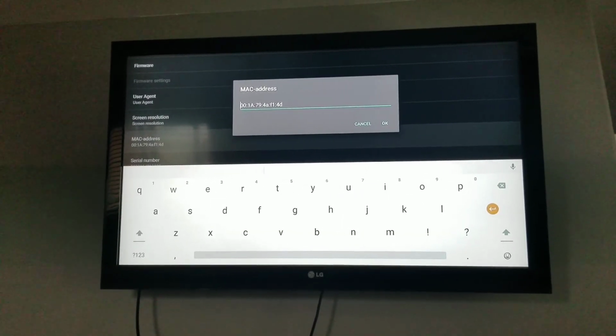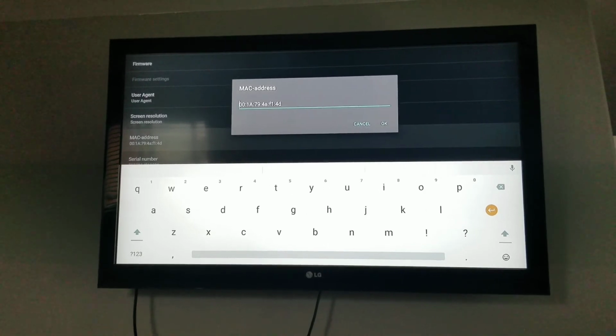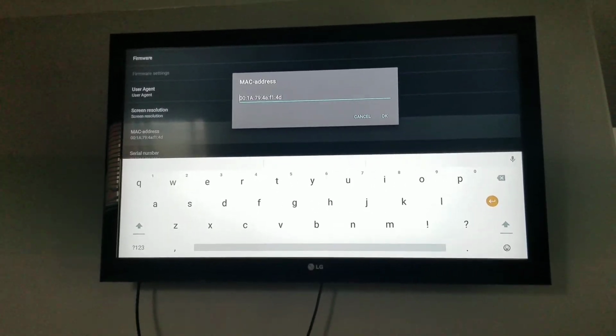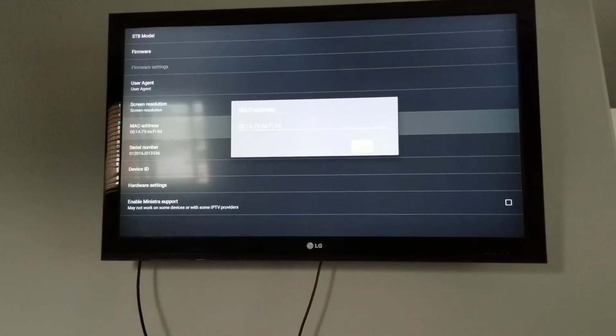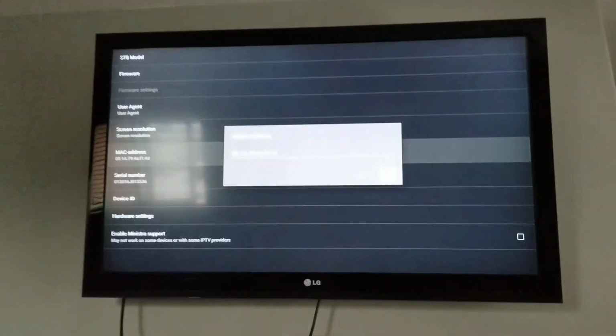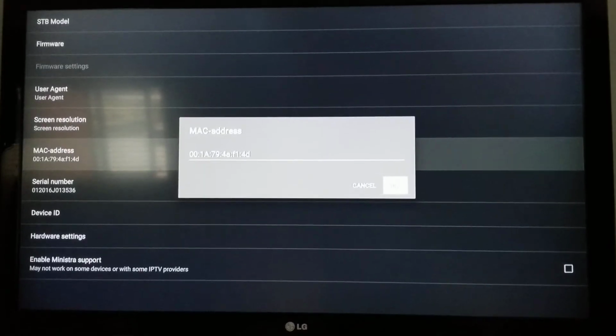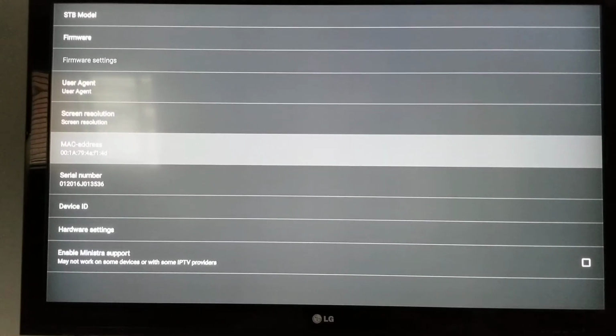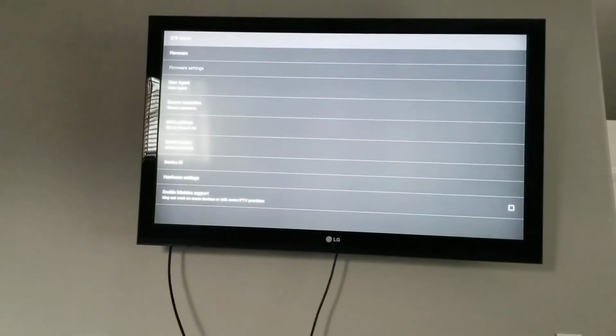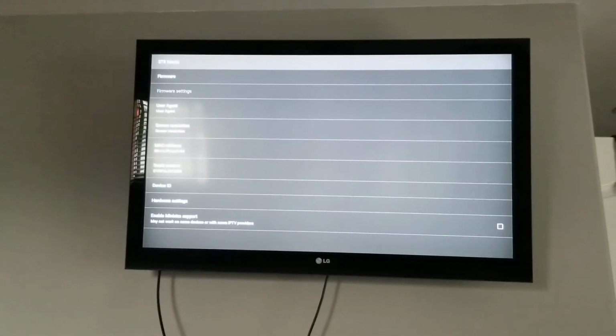After match the MAC address, hit back arrow and hit OK to save it. So now let me check it again, F4AF140. Let me check on other side. So it's same,